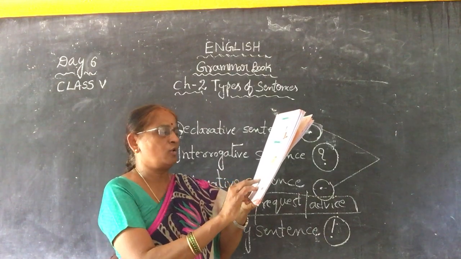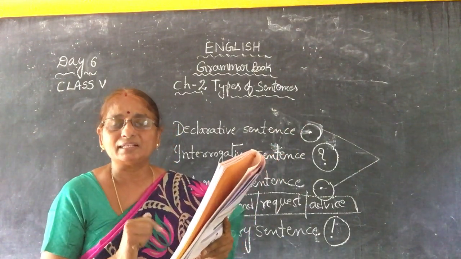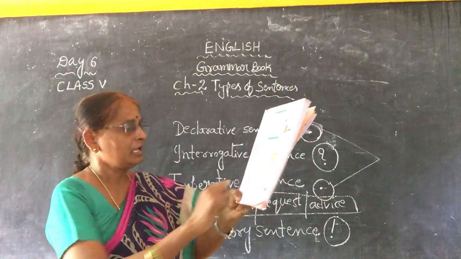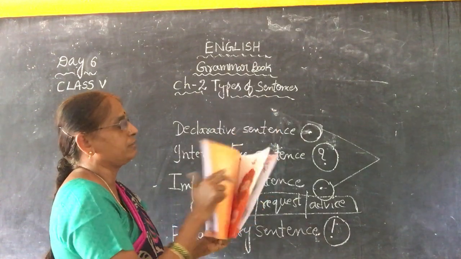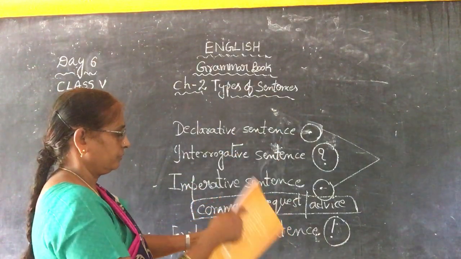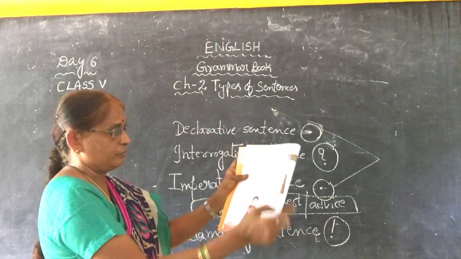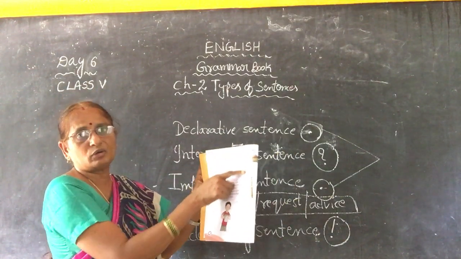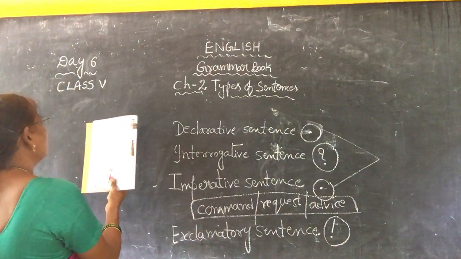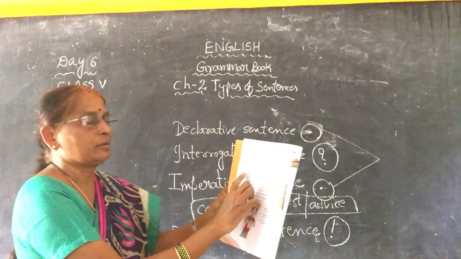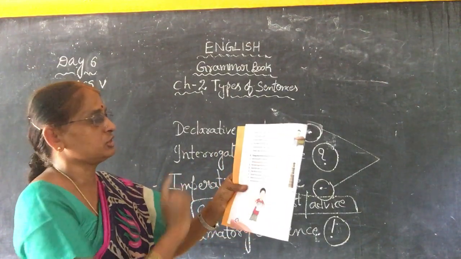Next, please allow me to use your car. Please, requesting. So what will you write? Imperative. Okay? Like that, you have to do 1 to 6. Write here only the type of sentence on page number 11. And 7, 8, 9, 10, 11, 12, page number 12. Write here only the name of the type of sentence, children.